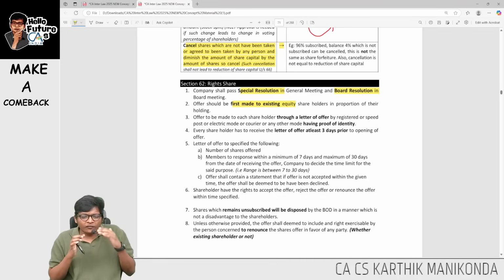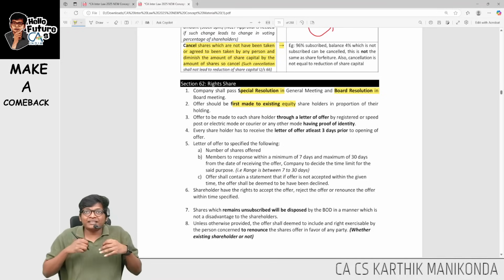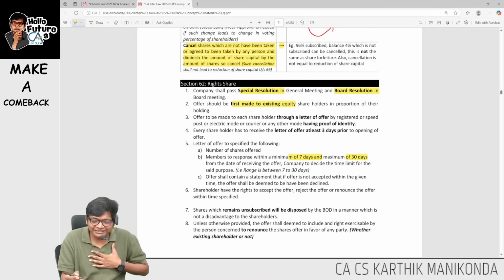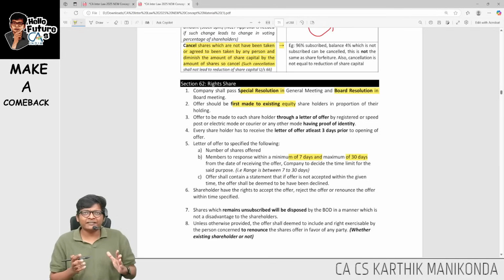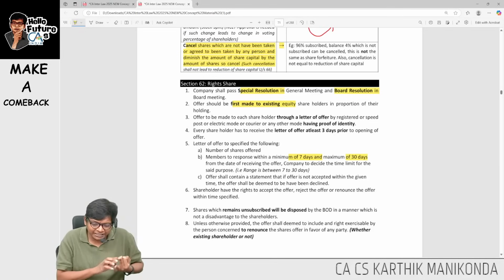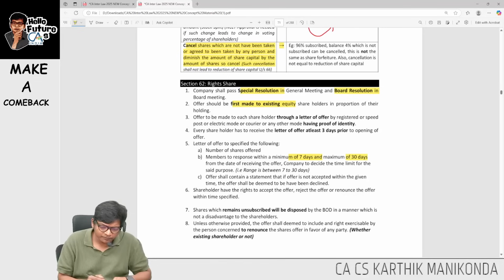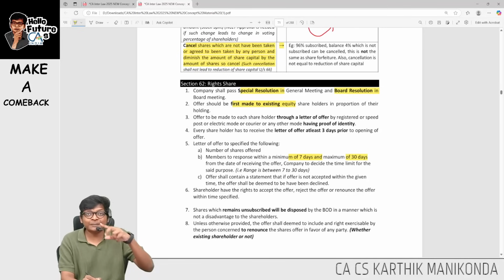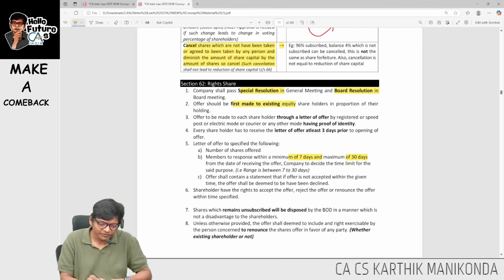Now once I make an offer to existing shareholders, they will have time to accept. Minimum 7 days and maximum 30 days will be given. In this time, either they can accept, or they can reject, or they can renounce. That's what I have given over here. Look at this. They will have time to accept, reject, or renounce the offer.